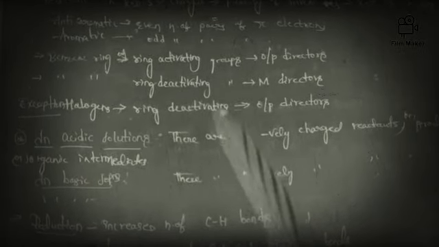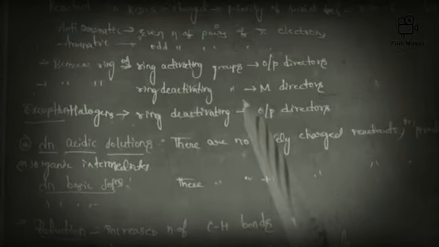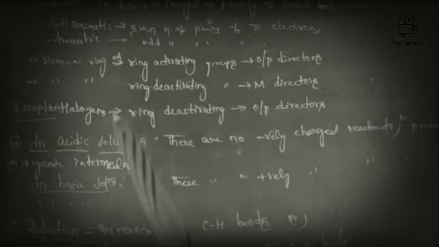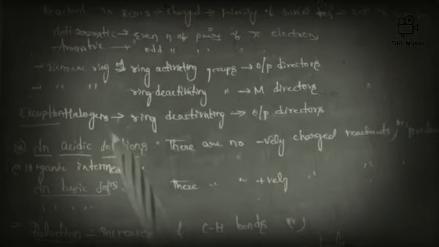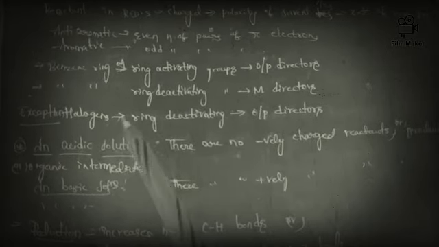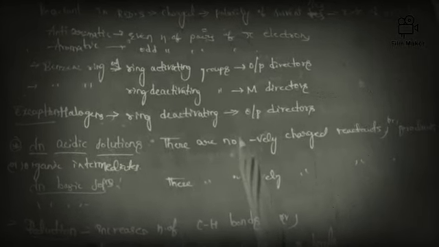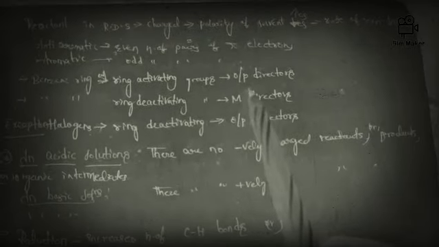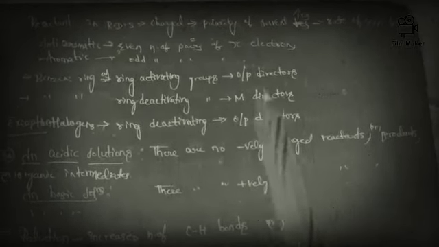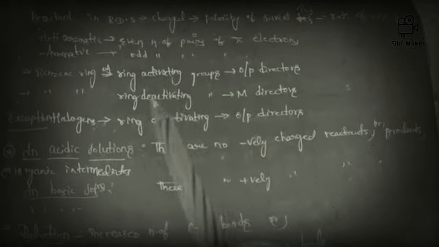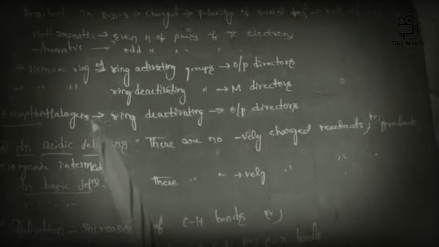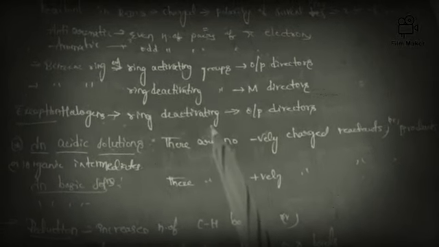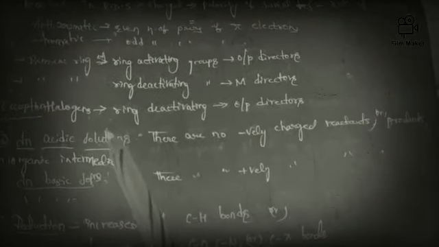But here we have an exception, friends: halogens. These halogens are ortho-para directors, no doubt, but they are ring deactivating. According to our concept, if they are ortho-para directing, they should be ring activating, no? These halogens are ortho-para directing but ring deactivating, so try to remember this exceptional point, friends.